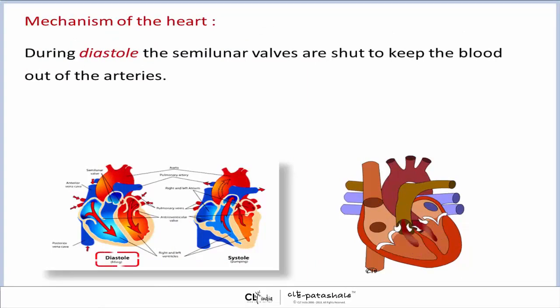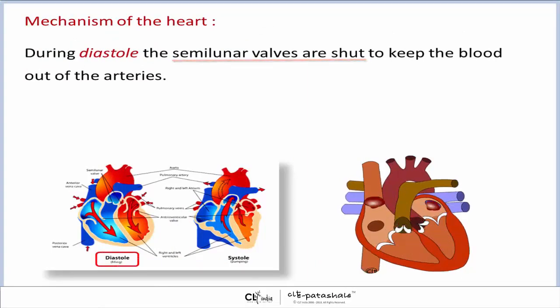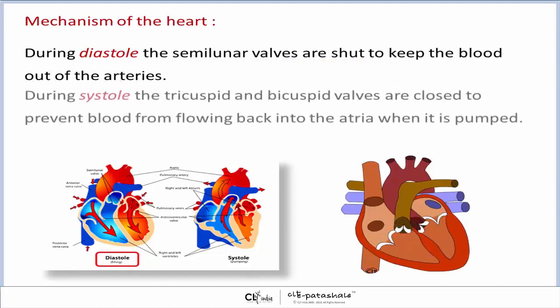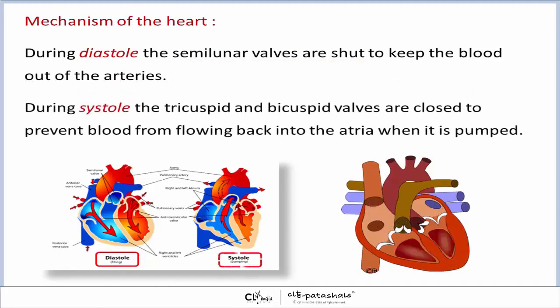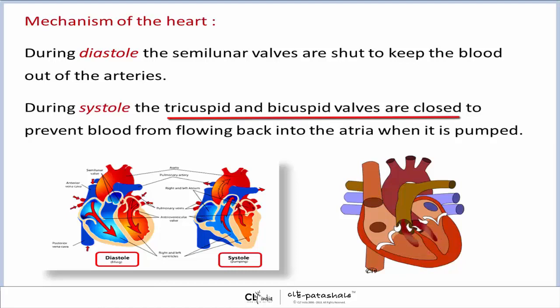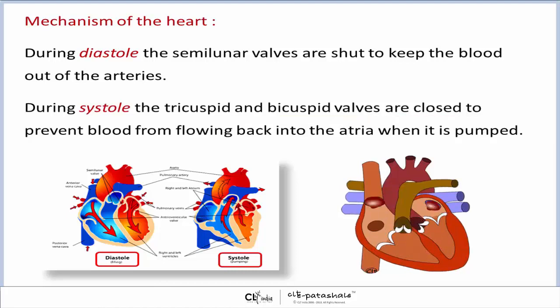During diastole, the semilunar valves are shut to keep the blood out of the arteries. During systole, the tricuspid and bicuspid valves are closed to prevent the blood from flowing back into the atria when it is pumped.